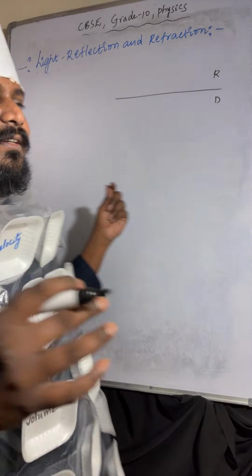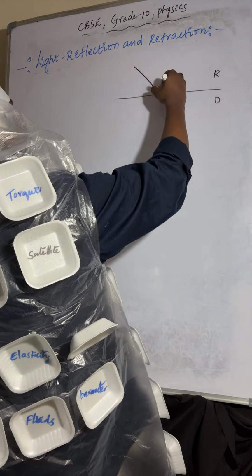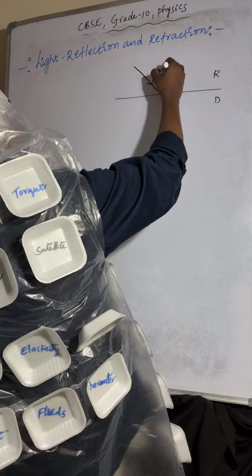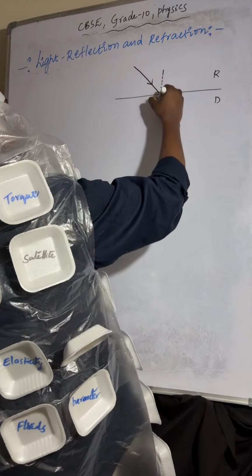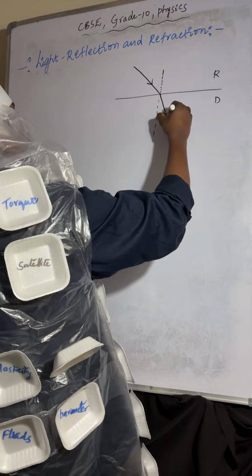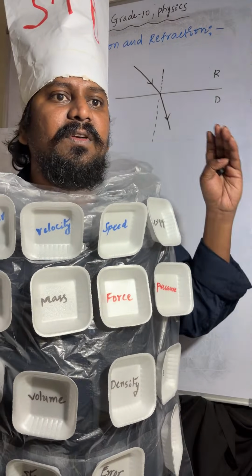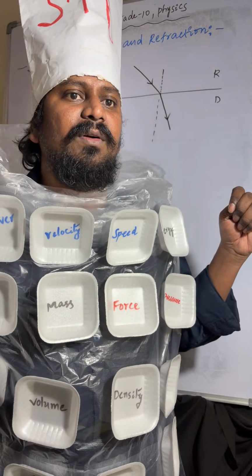So let's see here. The light ray is passing from rarer to denser. I'm taking this as a normal line.